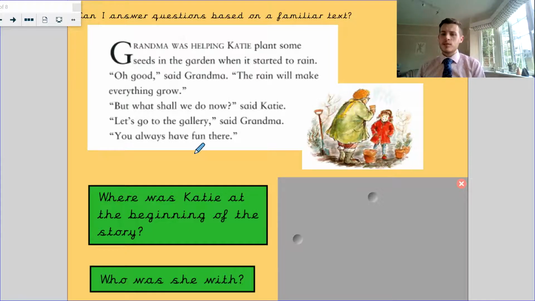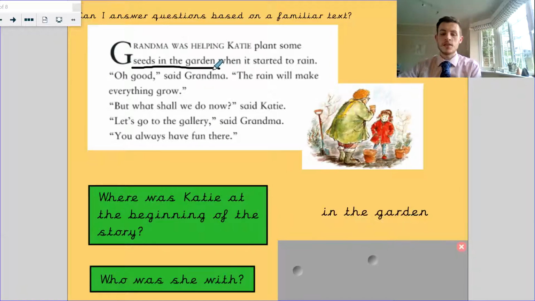Where was Katie at the beginning of the story? So that's my question for comprehension. You can write that down on your board if you're working alongside me. Well, it says right at the beginning, Grandma was helping Katie plant some seeds in the garden. If you said the art gallery, that's not where they are at the minute. You can see not only in the picture, but in the text that they are in the garden.